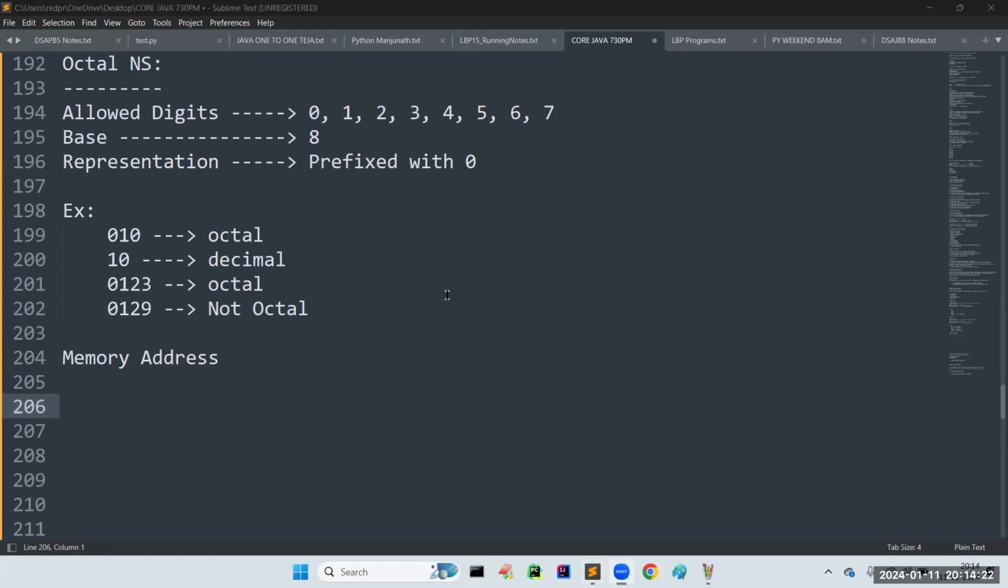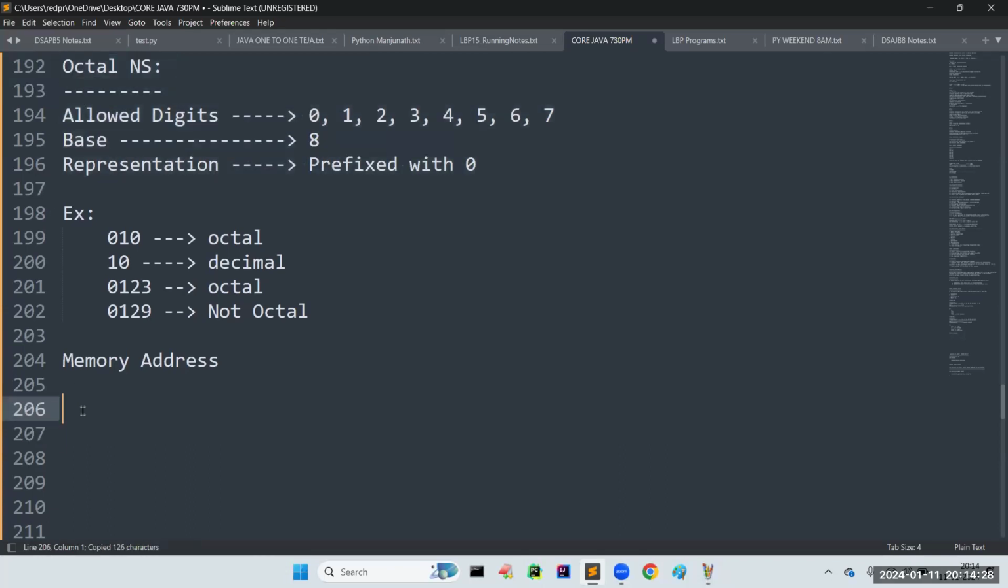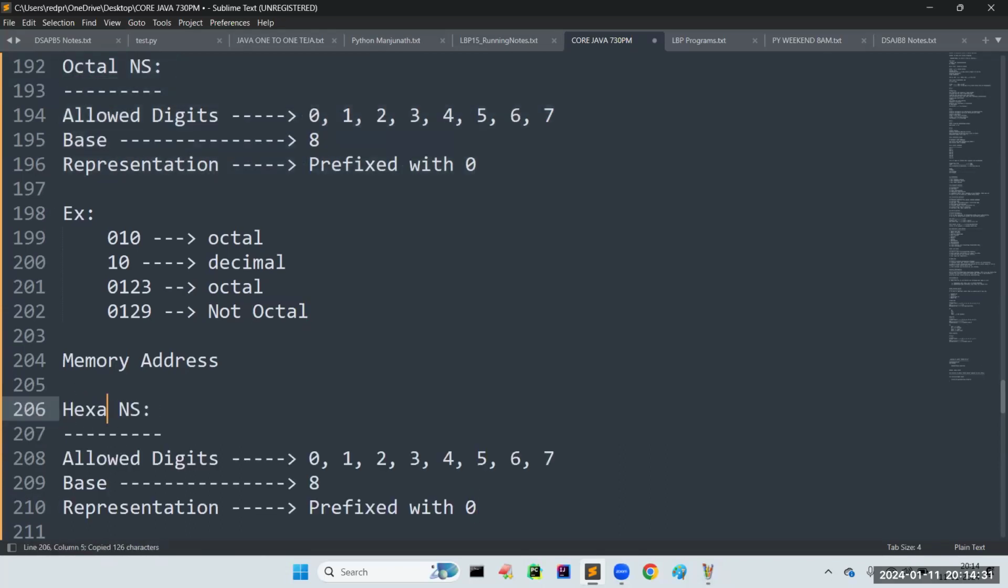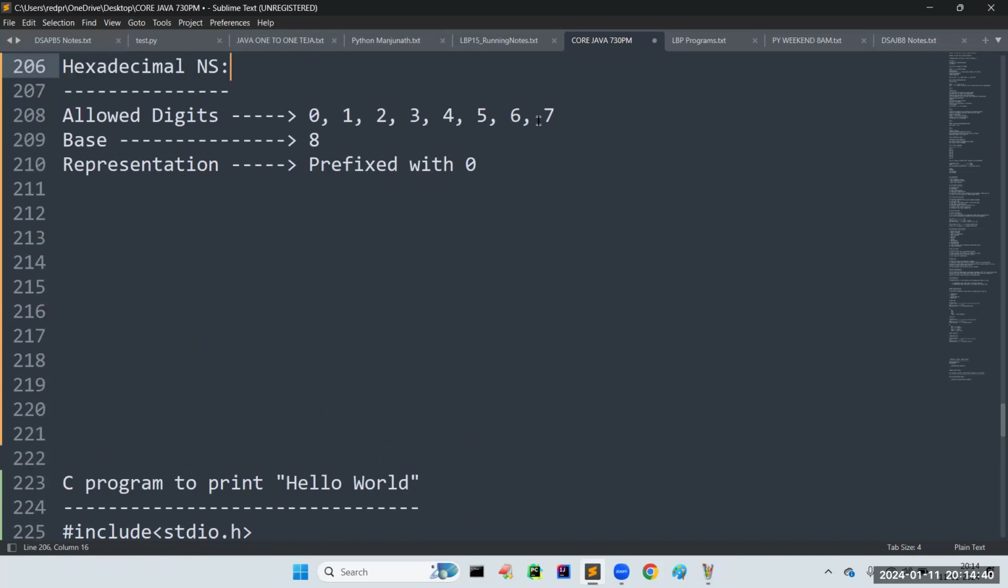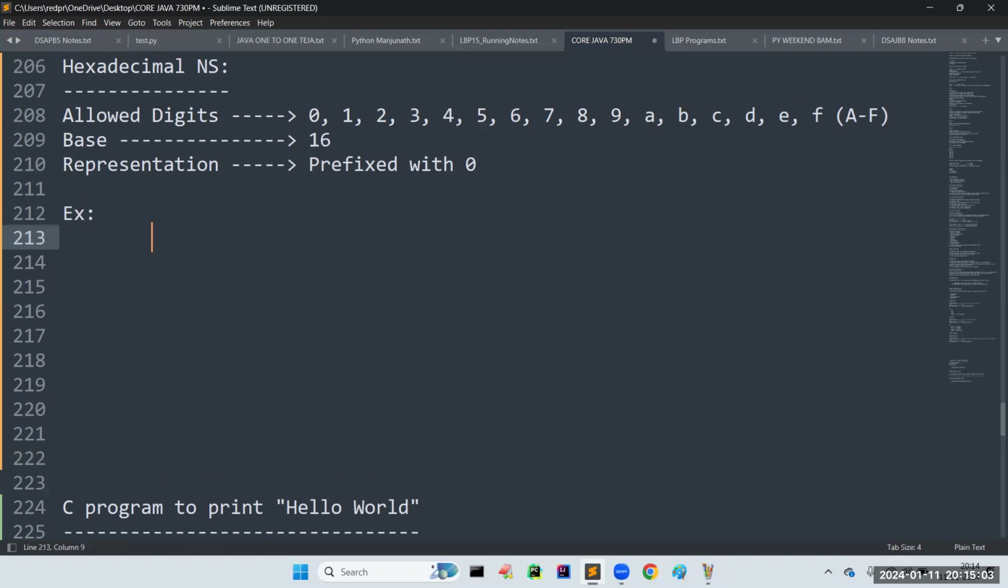Next, after that, we have another number system with the name hexadecimal. What about the allowed digits for this? Very simple: the allowed digits are 0 to 9, and you can take A, B, C, D, E, F. It can be either small letters or capital letters; both are allowed, no problem. In total, up to 10, 11, 12, 13, 14, 15, 16. What will be the base? 16.